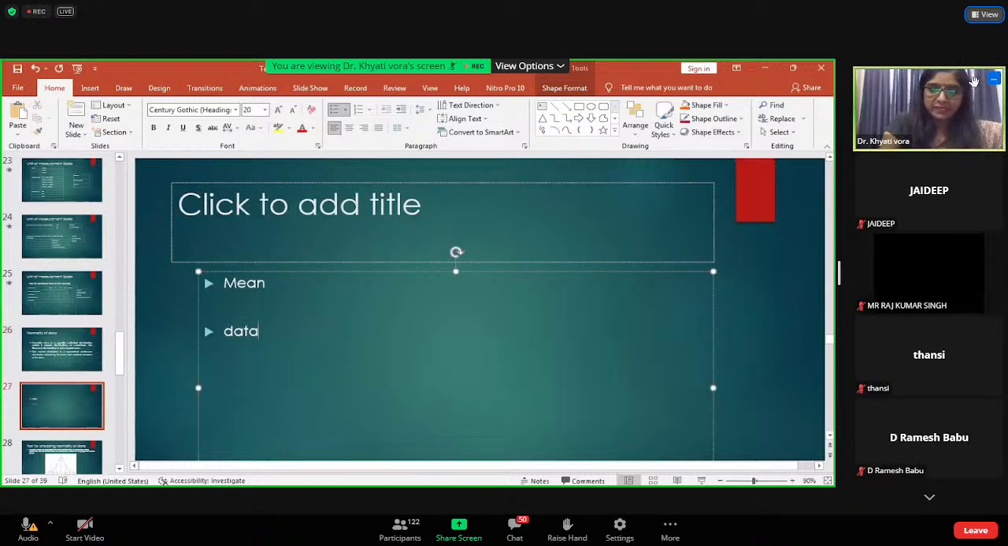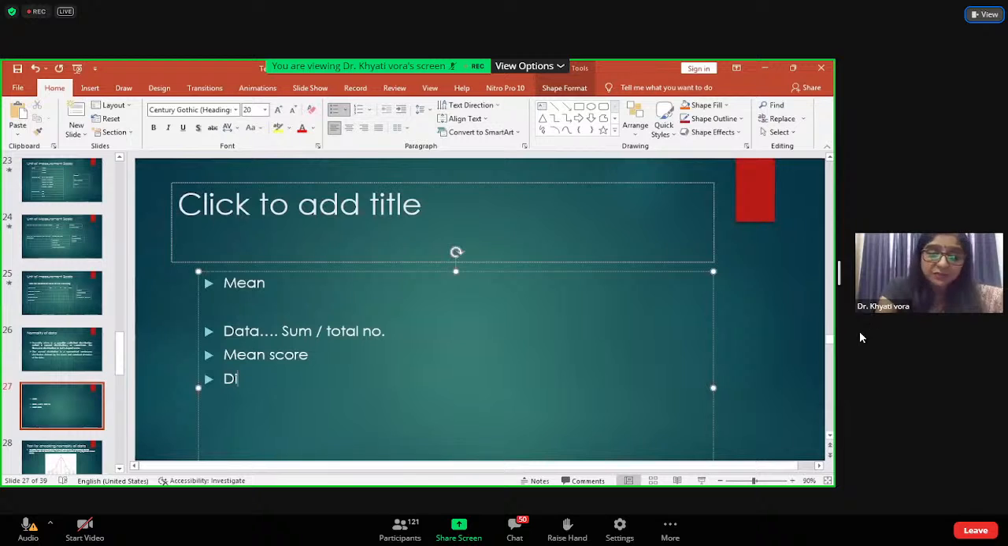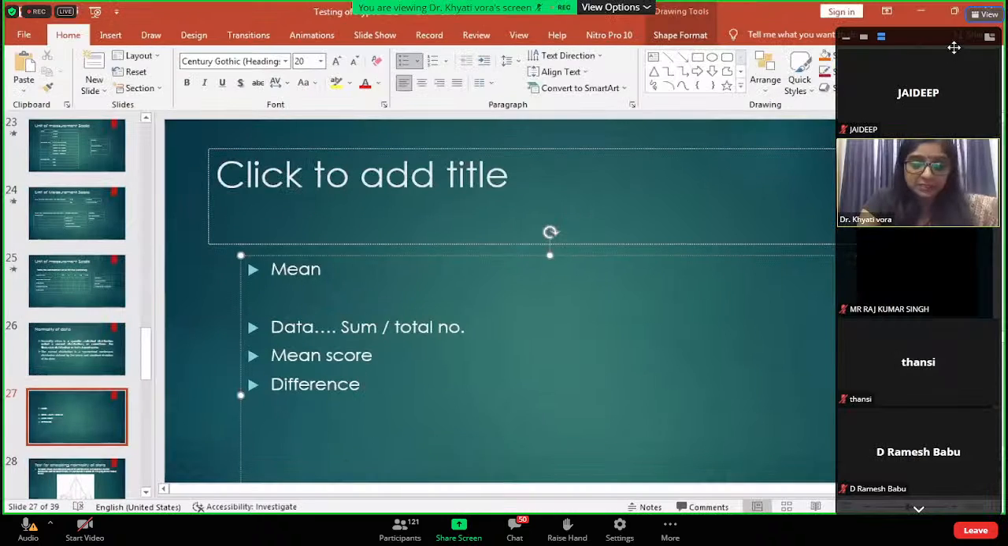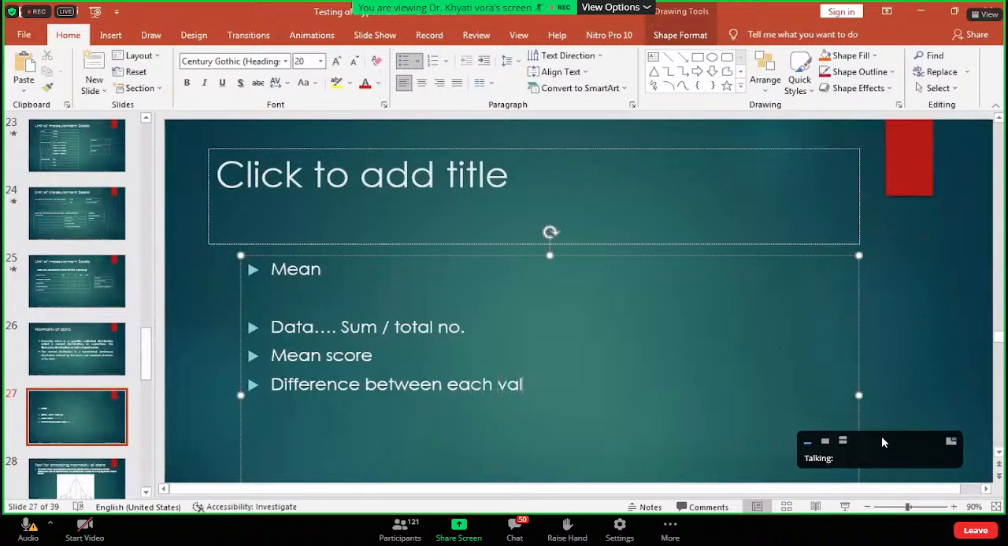See, in mean, the data that is collected, you do summation, and then you divide it by the total number, right? This is how you arrive at the mean. The mean score that you get is one thing. Second is difference. I am a non-statistical student, so I will use the language the way I understand statistics. Difference between each value from mean. You all understand this?